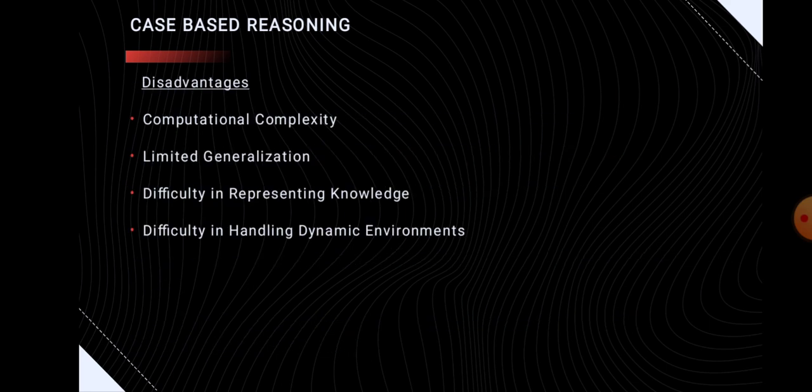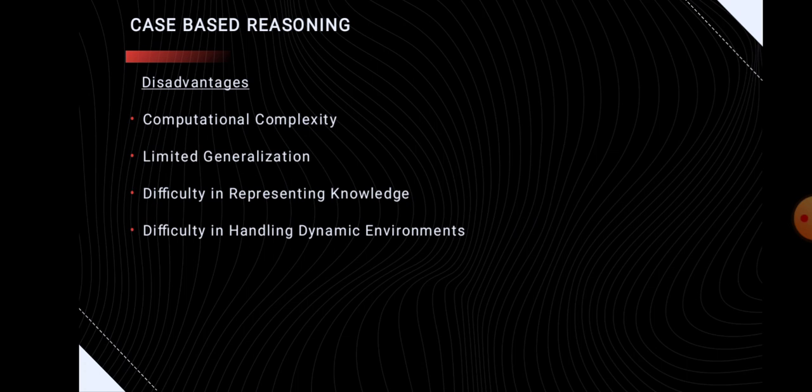And at the same time, it has so many disadvantages. The first disadvantage is computational complexity. That means as the size of the case base grows, the computational complexity of the retrieval process also increases. The second one is limited generalization. Limited generalization means CBR relies heavily on past cases to solve new problems. So this becomes a limitation when facing completely novel situations where there are no similar past cases. In such cases, the system will definitely struggle to generalize and provide an effective solution.